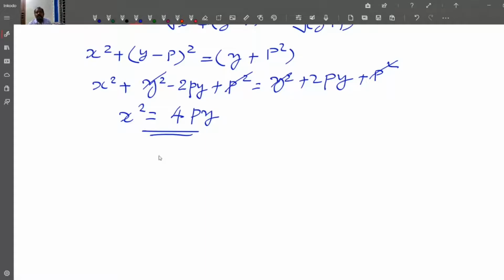The standard equation of a parabola whose vertex is at origin, focus is at (0, p), and directrix is y equal to minus p. Usually the y-axis for this parabola is called the axis of symmetry, or axis of the parabola.